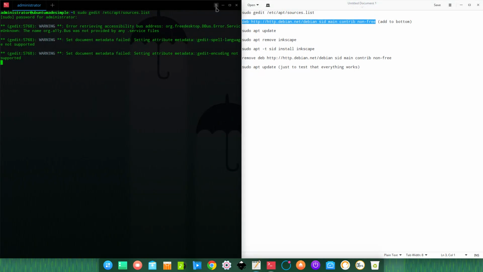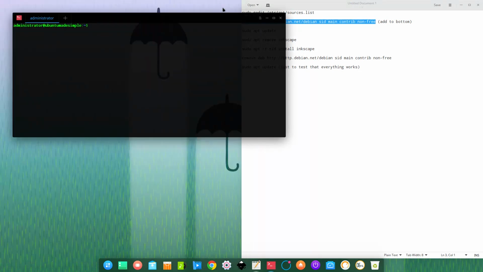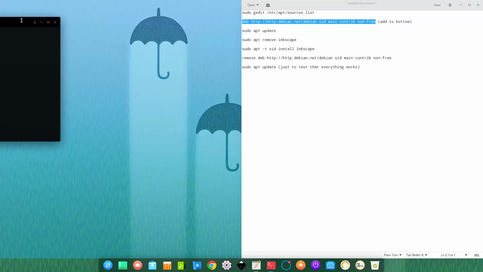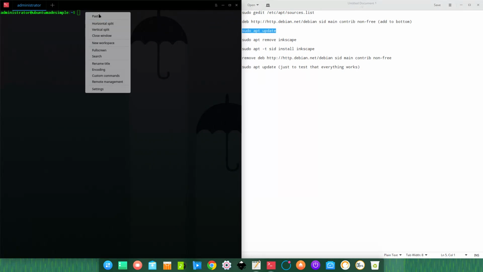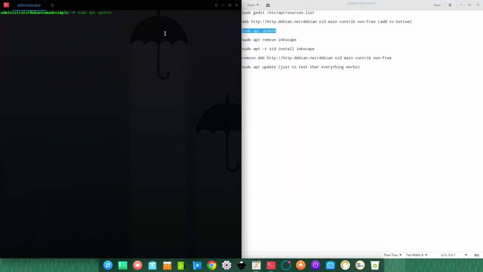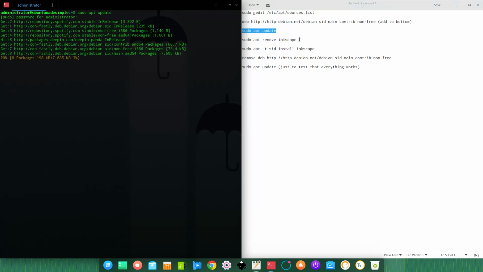So now we're going to click on this button here and say new window. And I'm going to minimize the old terminal also for later. Now I'm going to run the next command in this new terminal. I'm going to update so that we can have our new line of source also in our computer, into our system. Type a password. You will see you will have a lot of updates. Ignore it, because we just want to install the latest version of Inkscape.